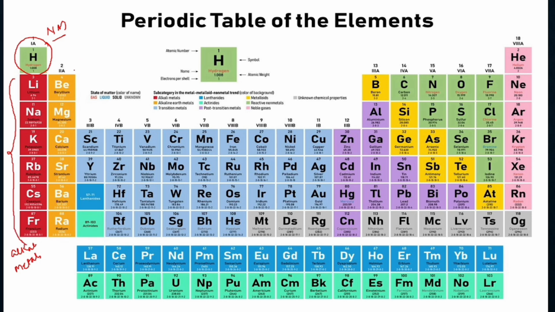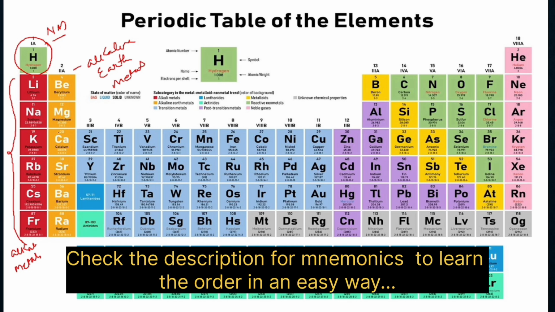Then you have alkaline earth metals. Now when you talk about alkaline earth metals, it is beryllium, magnesium, calcium, strontium, barium and radium. Beta, mange, car, scooter, baprazi.